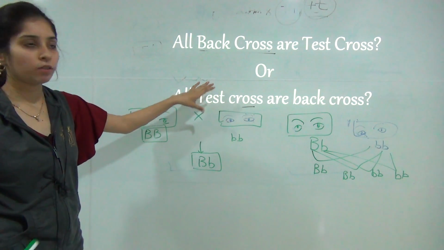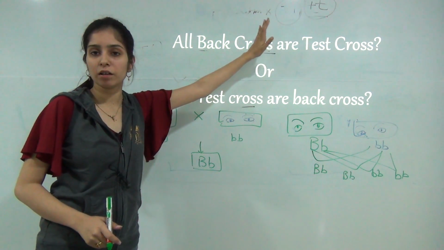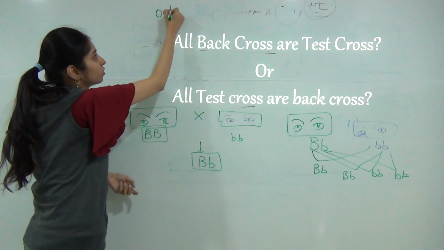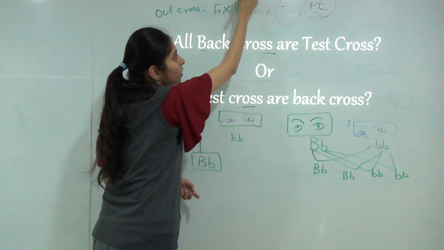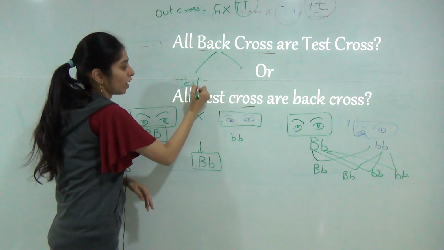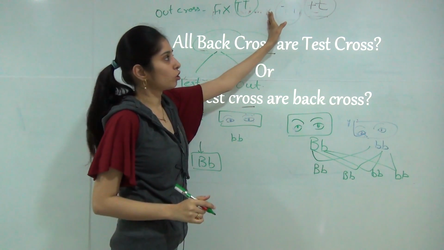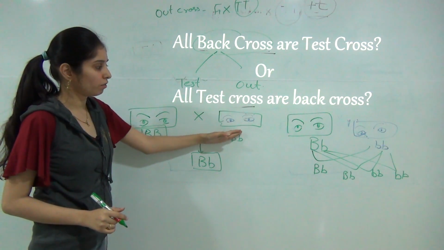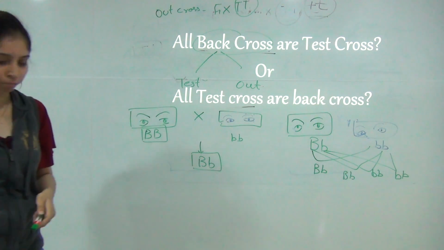Outcross is also used, which is part of the back cross, in which the F1 generation is crossed with only dominant traits. In test cross we use only recessive traits, and in outcross we cross the F1 generation only with dominant traits. So you should know that back cross may be divided into two types, test cross as well as outcross. In back cross, the F1 generation may be crossed with dominant as well as recessive traits, any of the traits, and in test cross only recessive traits are used, and in outcross only dominant traits are crossed with the F1 generation.